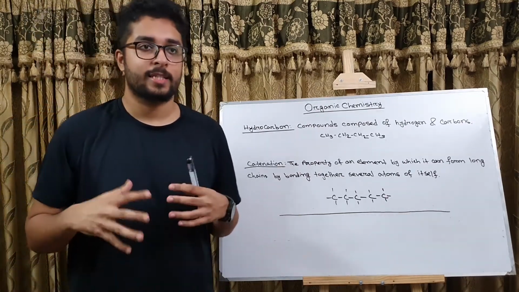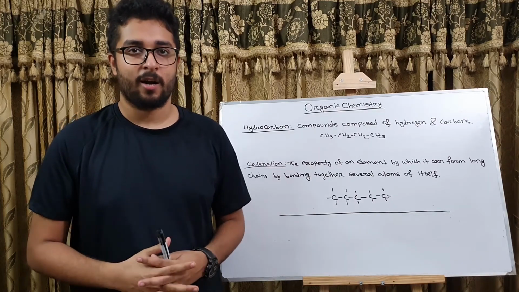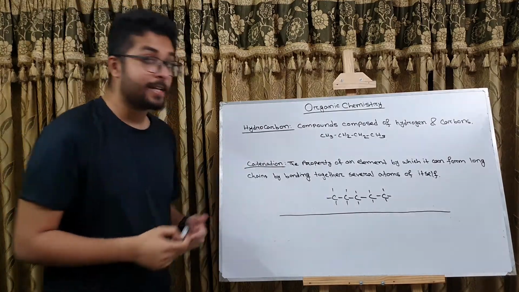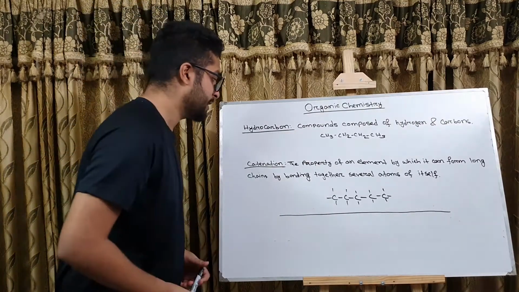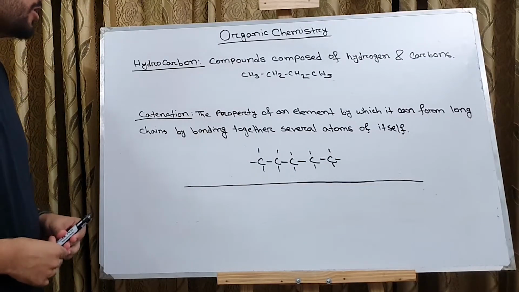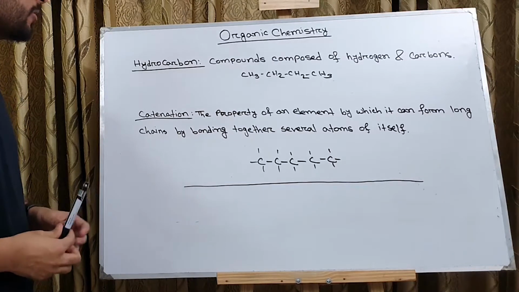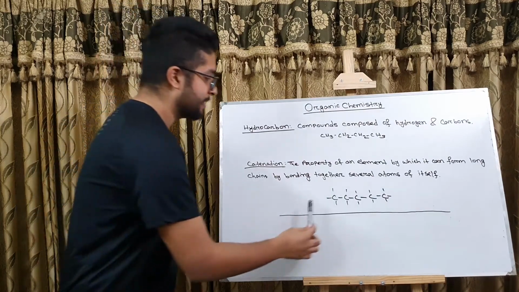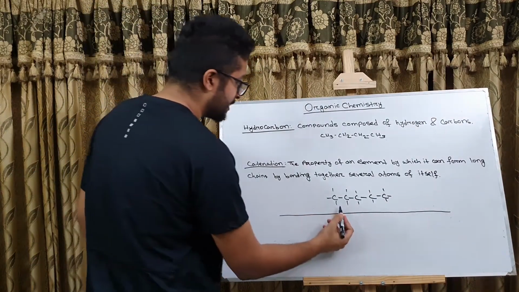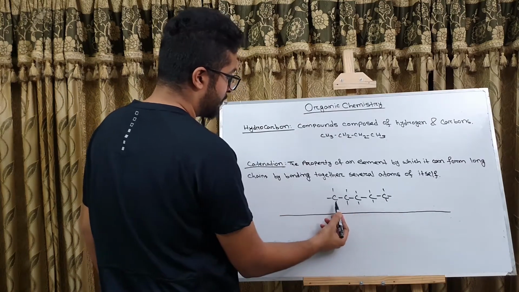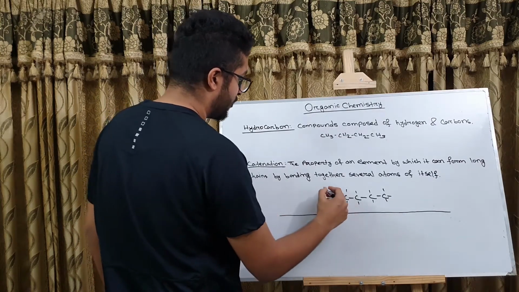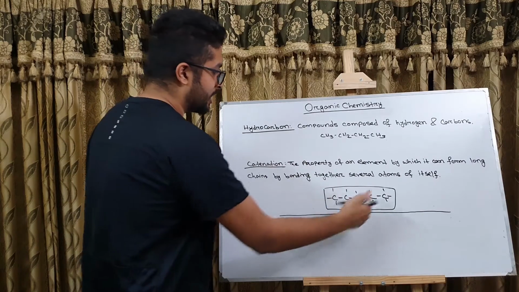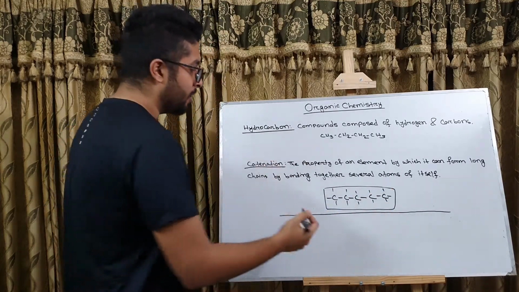So before we dive into what organic compounds are, I think we should talk about some important things like hydrocarbons and catenation properties. So let's see what catenation property is. The property of an element by which it can form long chains by bonding together several atoms of itself is called catenation. So carbon has this catenation property. As we can see in this example, numerous carbon atoms are bonded among themselves and have formed a long chain. So this property of an element of forming a long chain by bonding within themselves is called catenation.